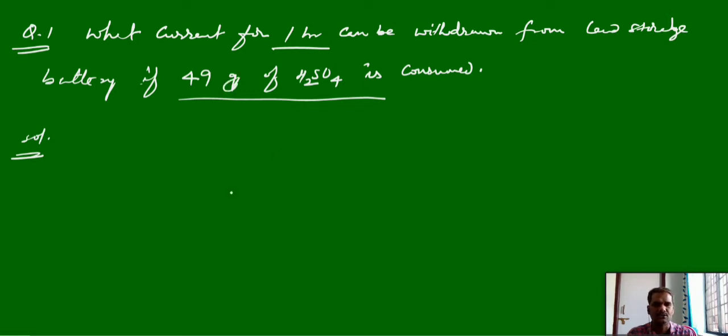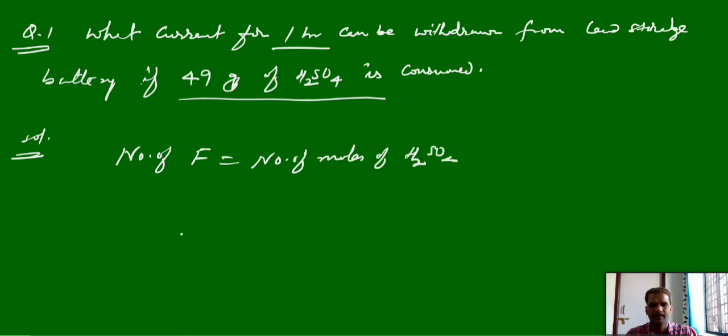Over that 1 hour, 49 grams is consumed. We know that during the discharging process, the number of Faradays of current withdrawn from that lead acid storage battery is equal to the number of moles of H2SO4 consumed. Faraday is equal to I into T by 96,500.